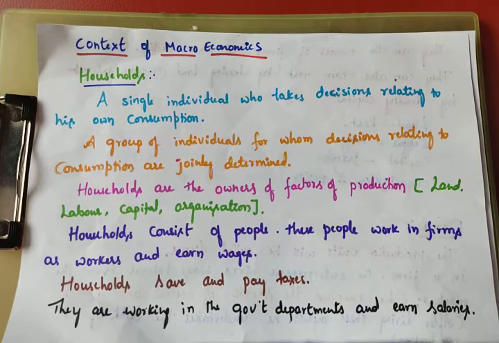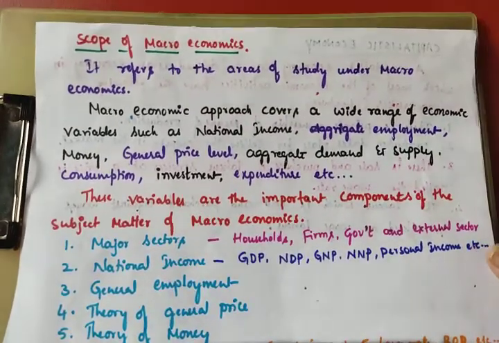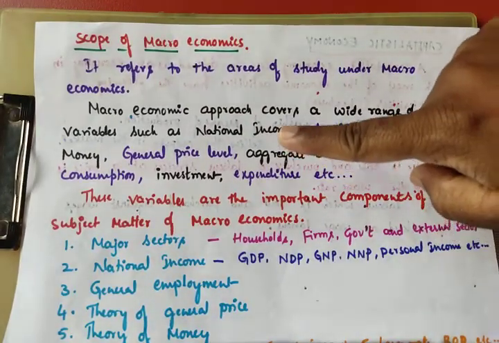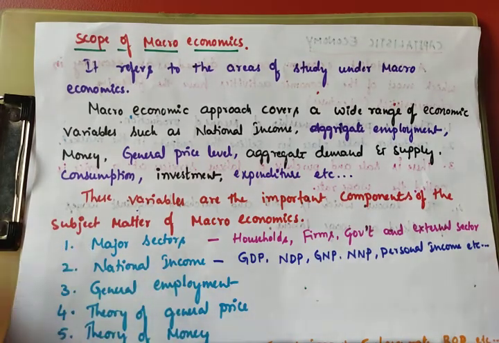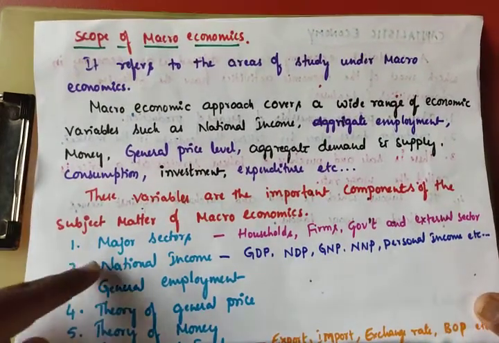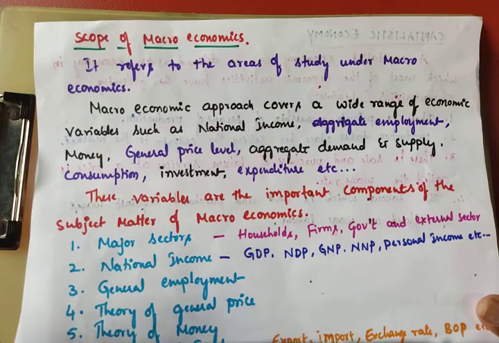So first we have to discuss the major sectors. Under the scope of macroeconomics, we should discuss major sectors in this chapter only, and the remaining concepts we will discuss in further chapters.